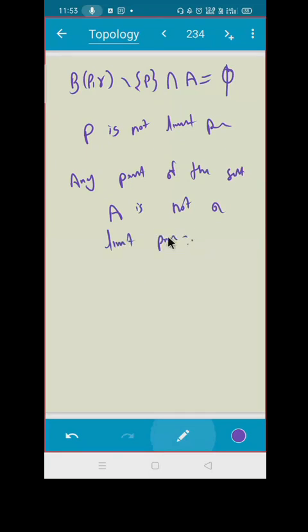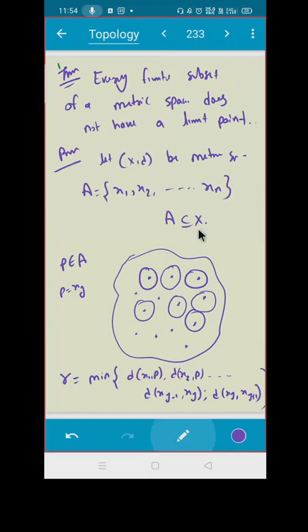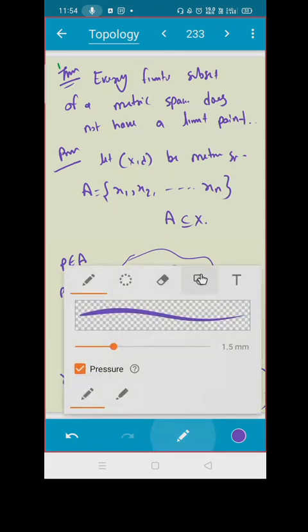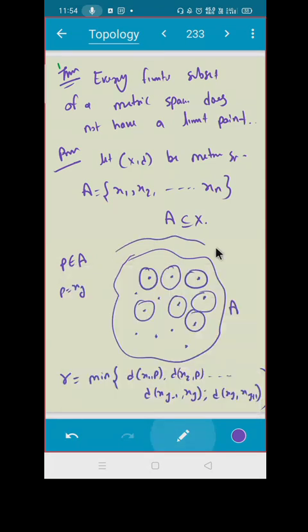Now your question should be, okay sir, the points of set A are not limit points, but can the points of the set X be limit points? Do you understand my question? I'm taking this set as A, but I'm having a superset above this. Now your question should be, sir, can I have some point in the set X which is a limit point for the set A? And that has a quite clear answer.